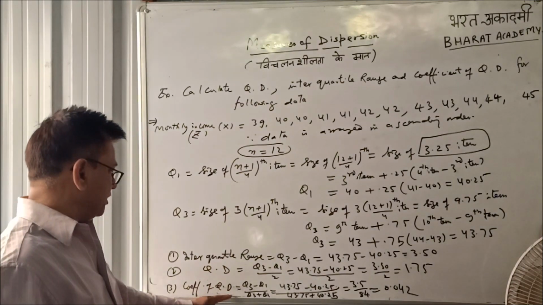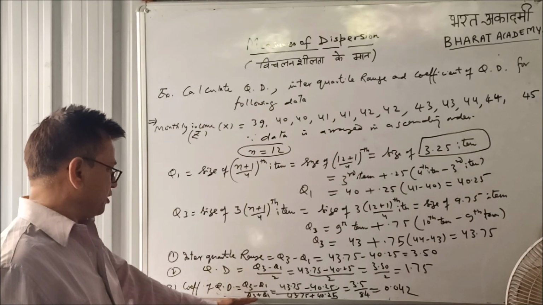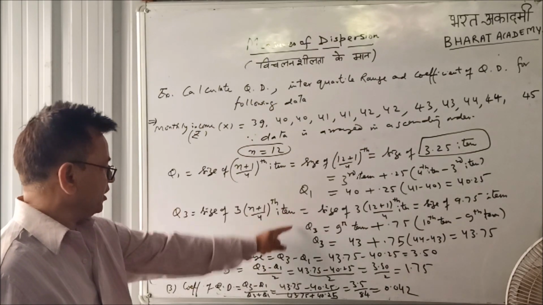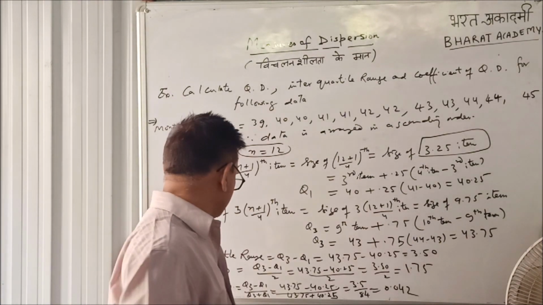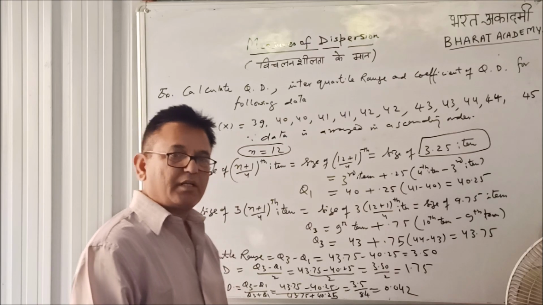Coefficient of quartile deviation is Q3 minus Q1 upon Q3 plus Q1. Put value of Q3 and Q1 here. We get 0.042 as your coefficient of quartile deviation.